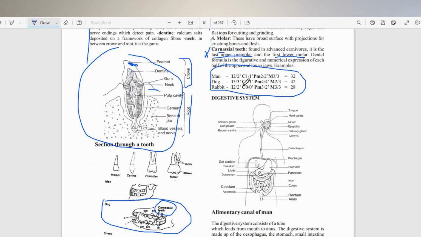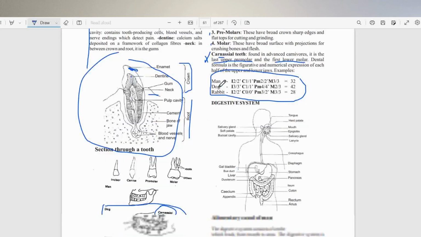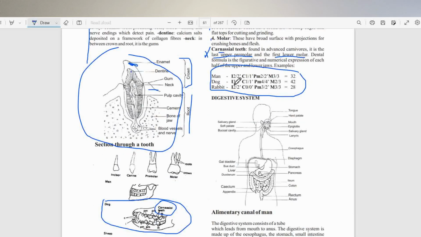This is the dental formula for dog. They have 4 premolar, and they have 2 molar here, and then 3 molar down in the lower jaw. So if I show you this dental formula and ask you what is the total number of canine teeth in the dog, what would the answer be?